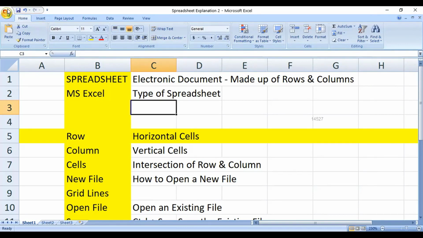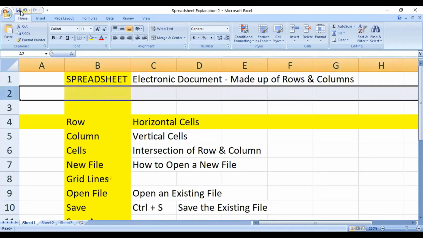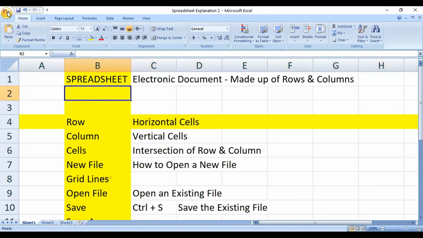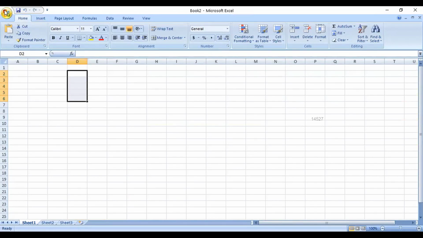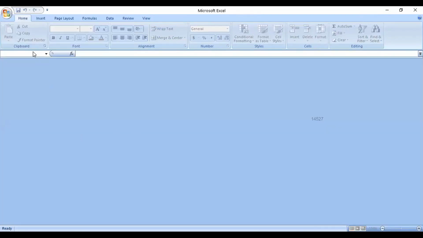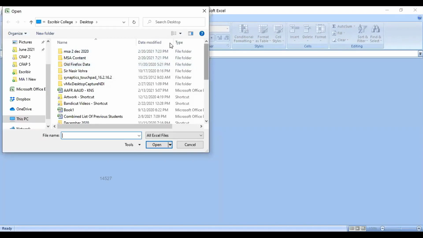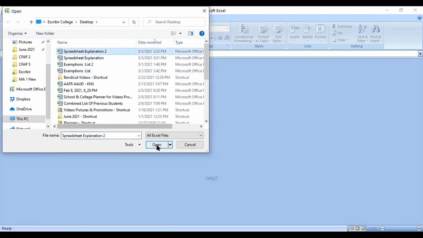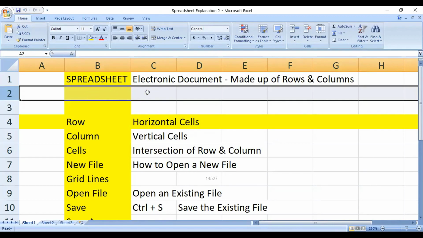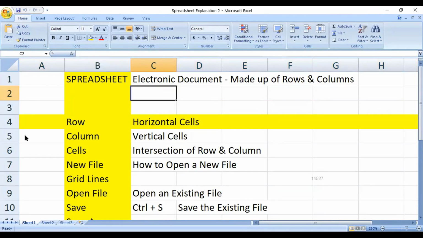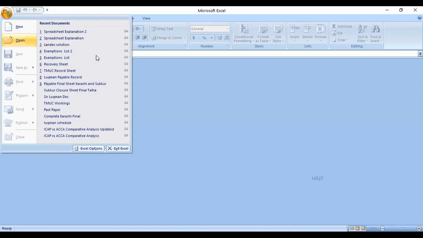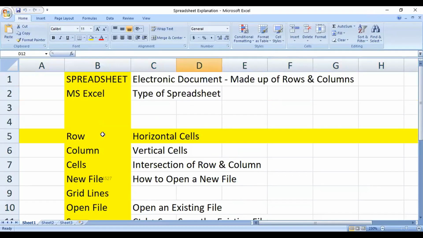Let's say I delete a row here and click save. Then I close this file, and I'll close the other file also. Now there is no Excel file open. Now I'm clicking the open button. If I open spreadsheet explanation 2, you would see that the specific row that I deleted is not here. Now I'm going to close it down and open the spreadsheet explanation, which was the first file. It appears here intact because I did not make any changes in this original file.